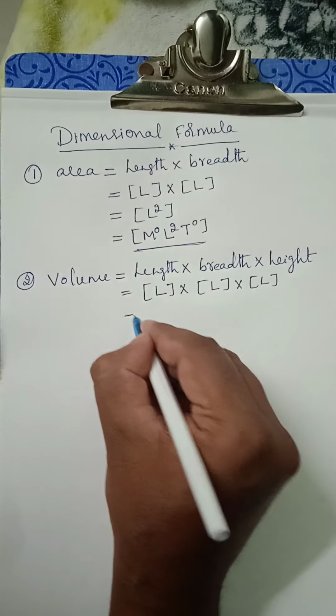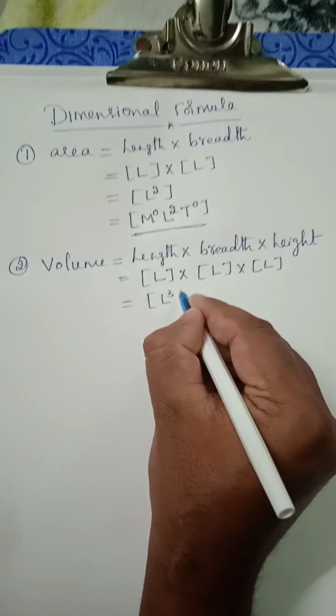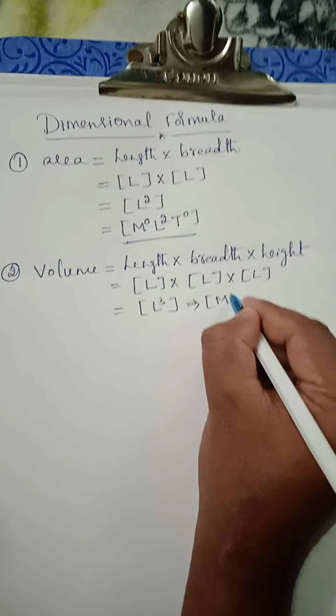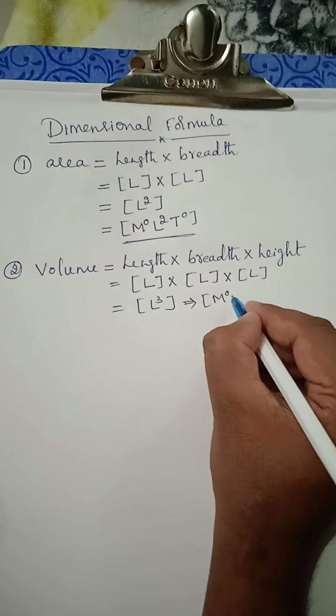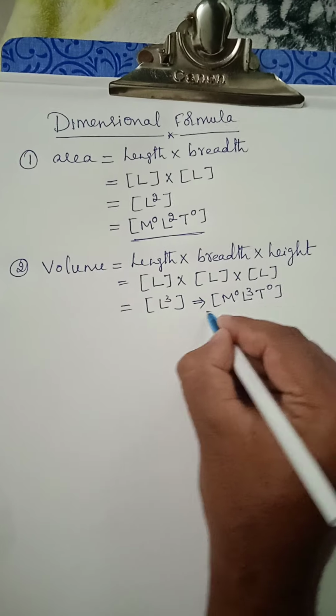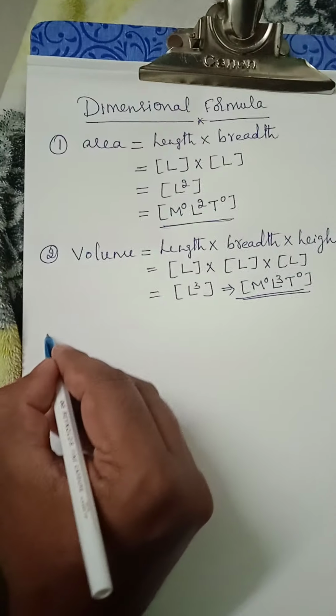So here I will write L into L into L, that is L cube. There is no discussion of mass, correct? That is M to the power 0 L cube and T to the power 0, because time we have not discussed here. This is the dimensional formula for volume.